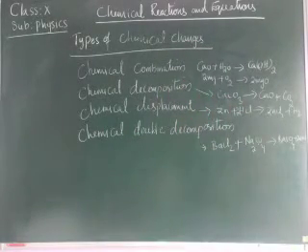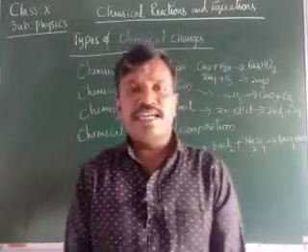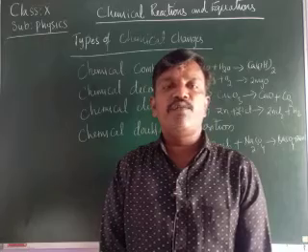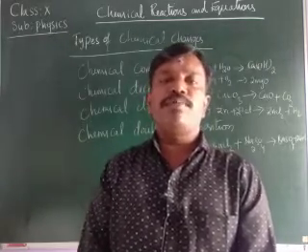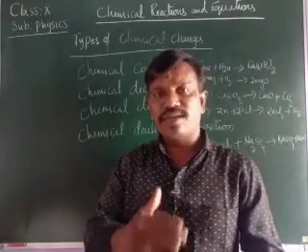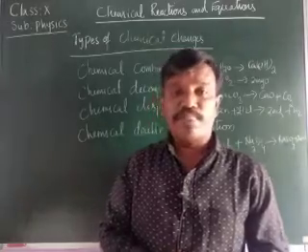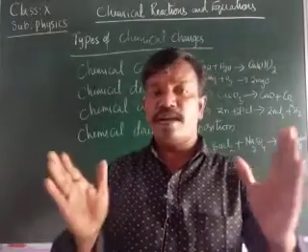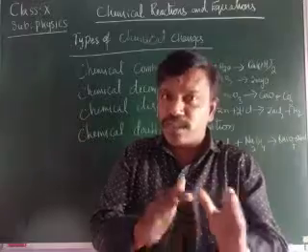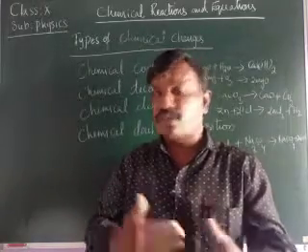We can make an equation more informative by giving its physical state, by saying whether the heat is changing, that is, whether it is an exothermic or endothermic reaction. The reaction in which heat is evolved, heat coming outside, is called an exothermic reaction. The reaction in which heat is absorbed during a chemical reaction is called an endothermic reaction. And we can also mention the gas evolved and the precipitate formed.